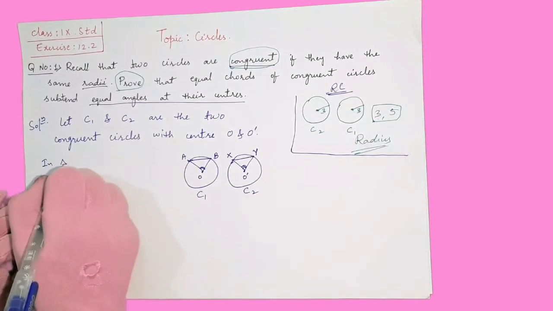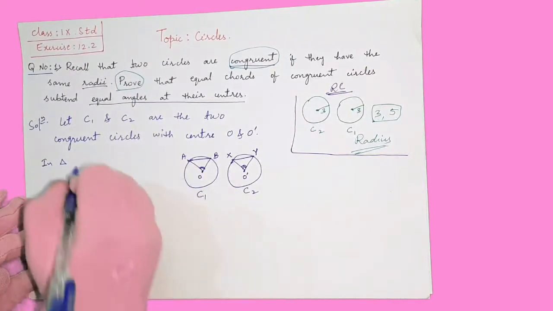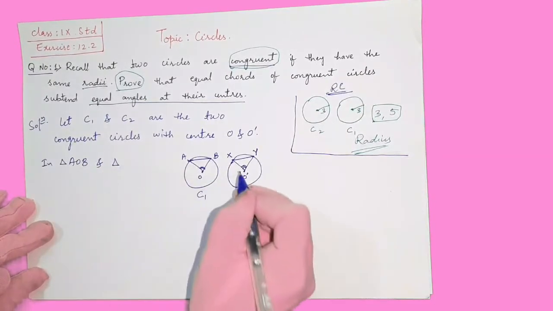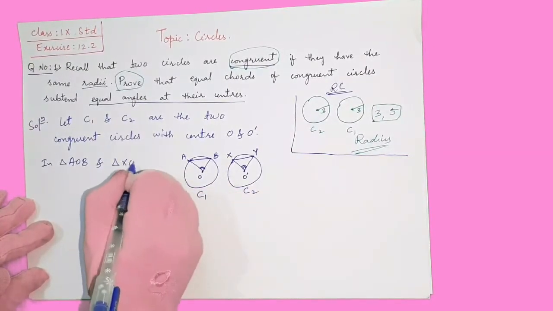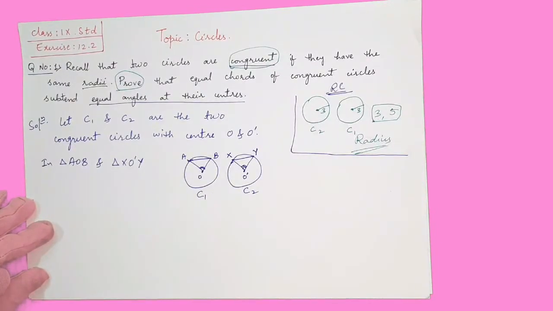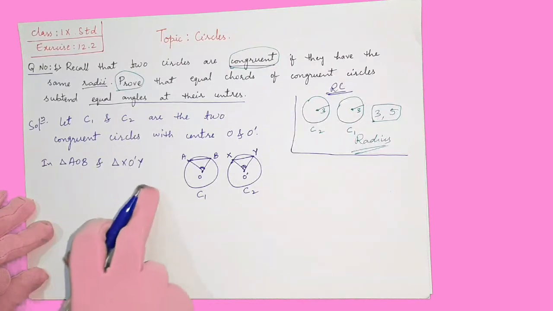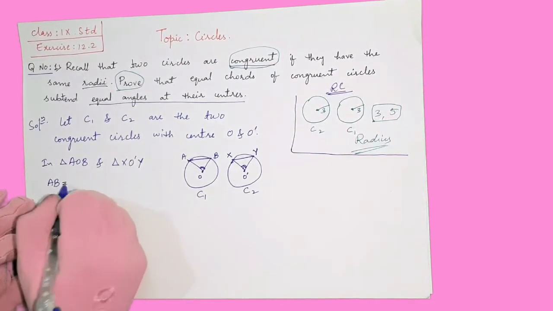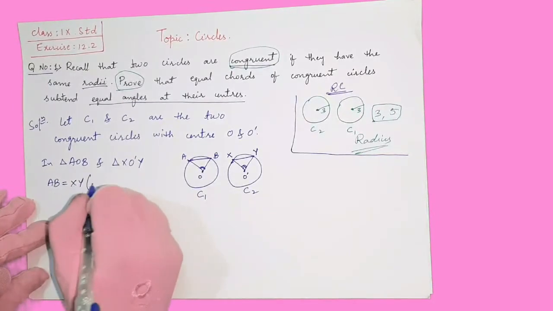In triangles AOB and XO dash Y, these are the two triangles we are considering. As it is given the chords are equal, AB is equal to XY.